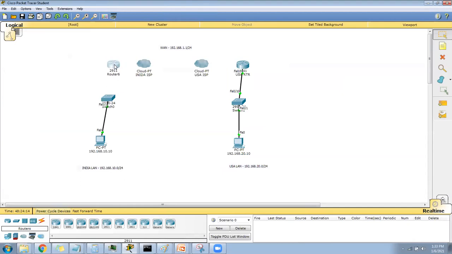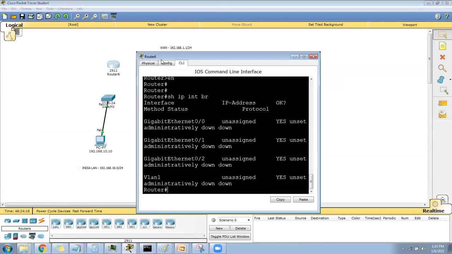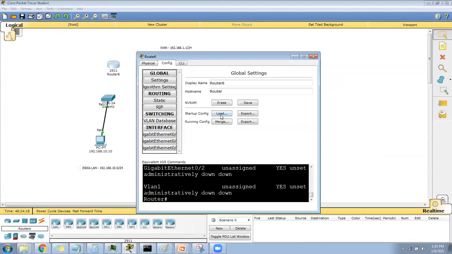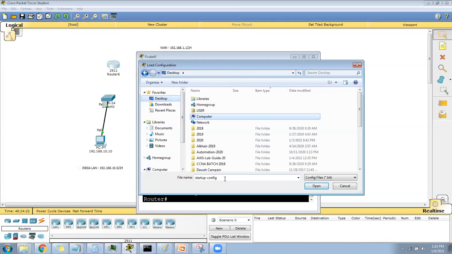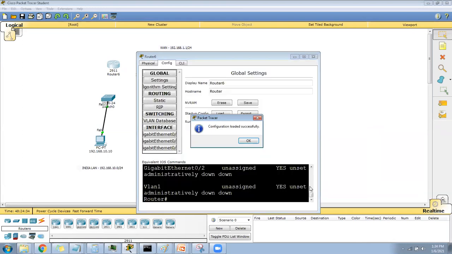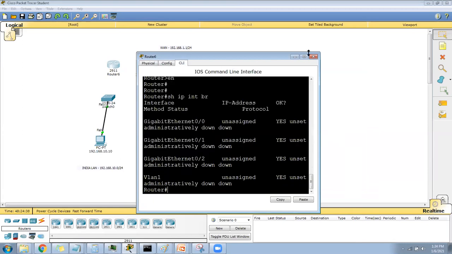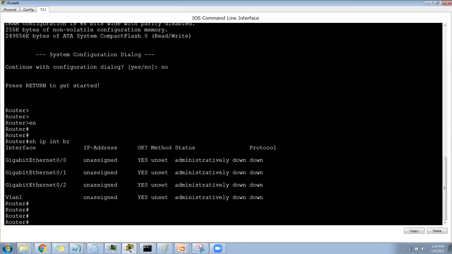What I can do, I can use this router now. So what I need to do here, go to config, load. Can you see the load? Just say load, go to desktop and search for India router startup configuration. Open. Done. Now okay, we save the startup configuration.